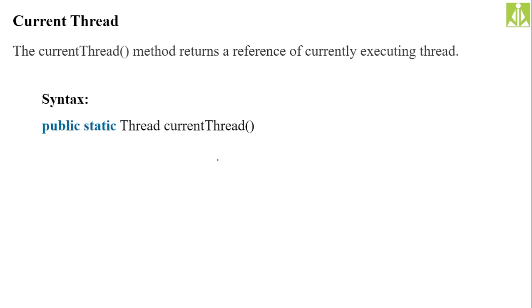Then we'll have synchronization, and with that we'll conclude the third unit and go to the frameworks, the collections framework hopefully.